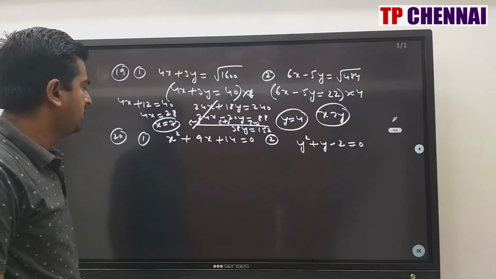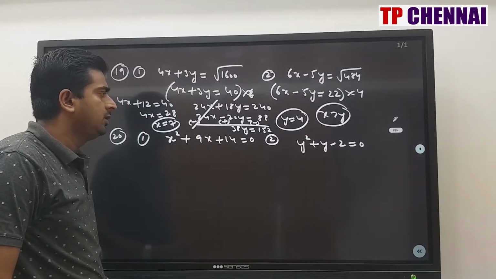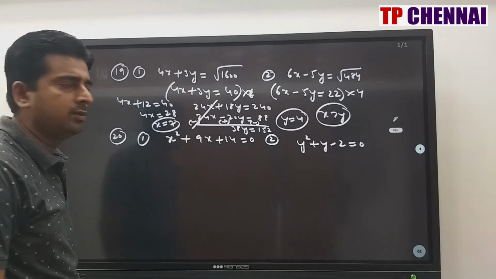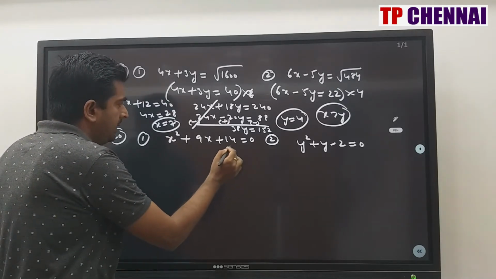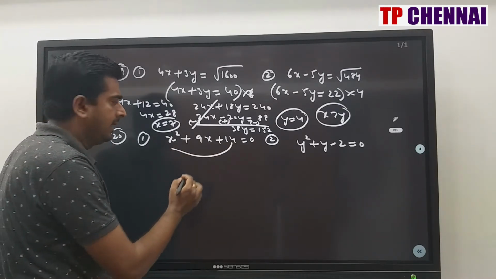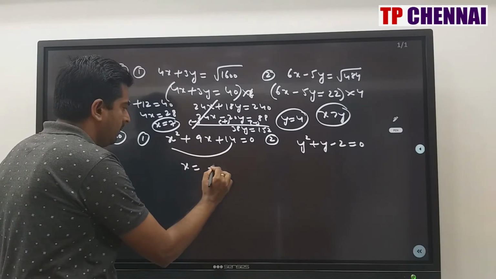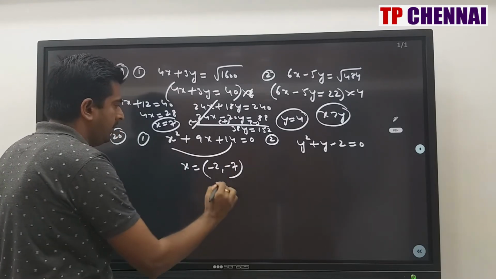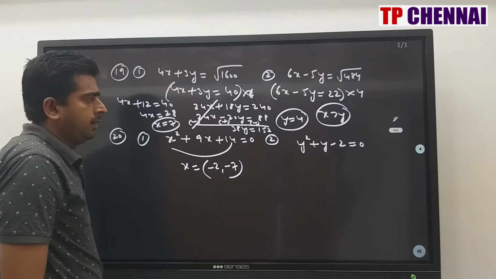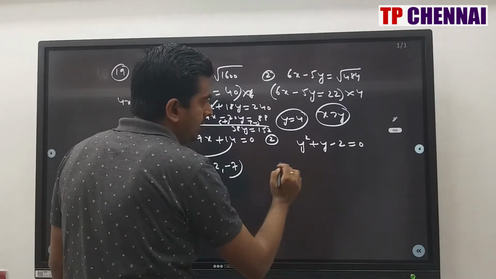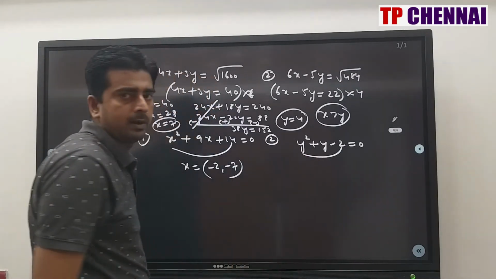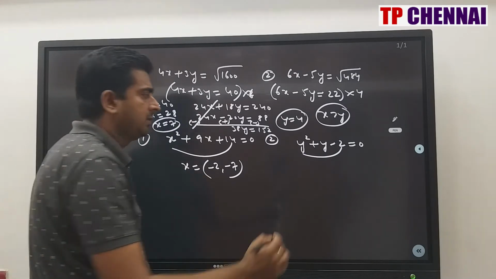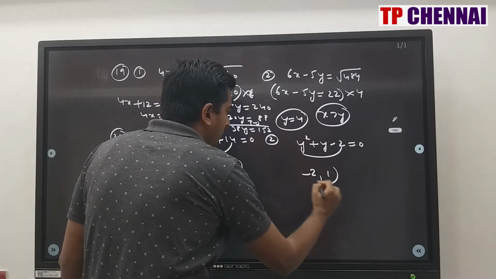Next one, x square plus 9x plus 14 is equal to 0. y square plus y minus 2 is equal to 0. So here when you multiply you should get 14, when you add you should get 9. So final answer is minus 2 and minus 7. Right? And here minus 2 when you multiply, when you add you should get 1. Right? So 2, minus 1. So final answer is minus 2 and 1.